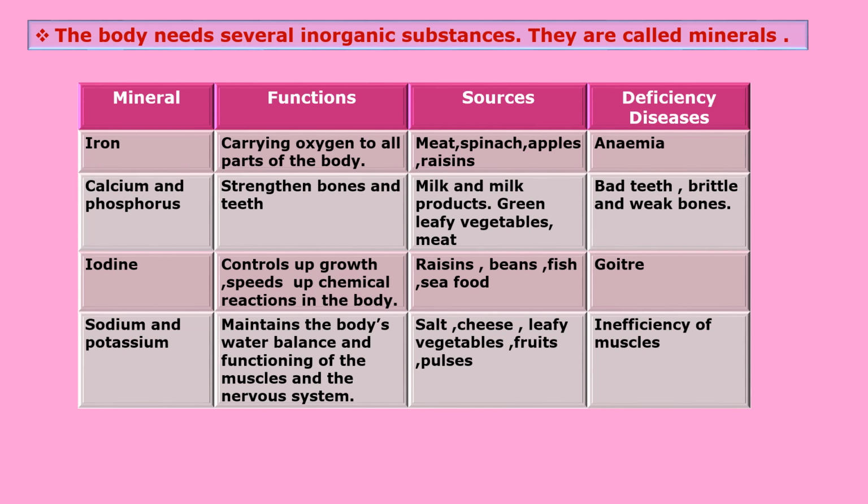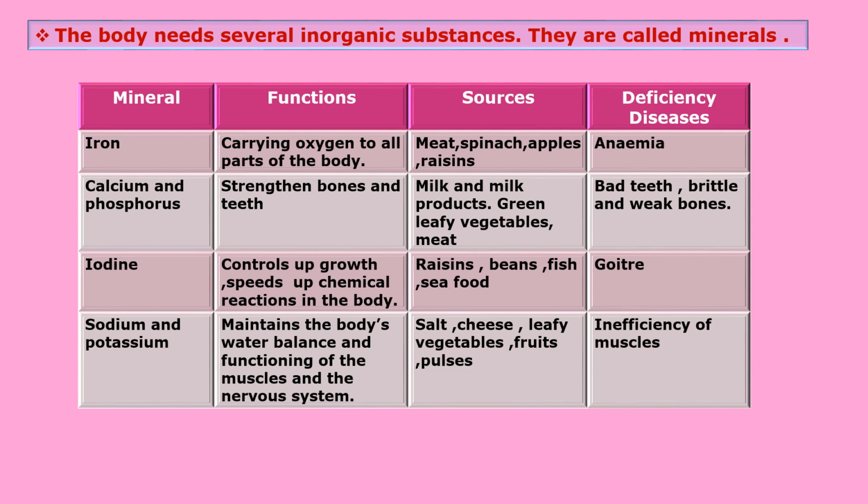Now first mineral is there, children, iron. So the function of iron is carrying oxygen to all parts of the body. Sources of iron are meat, spinach, apples and raisins. Raisin means dry grapes, that is called raisins. And due to deficiency of this iron, we are getting the disease anemia.